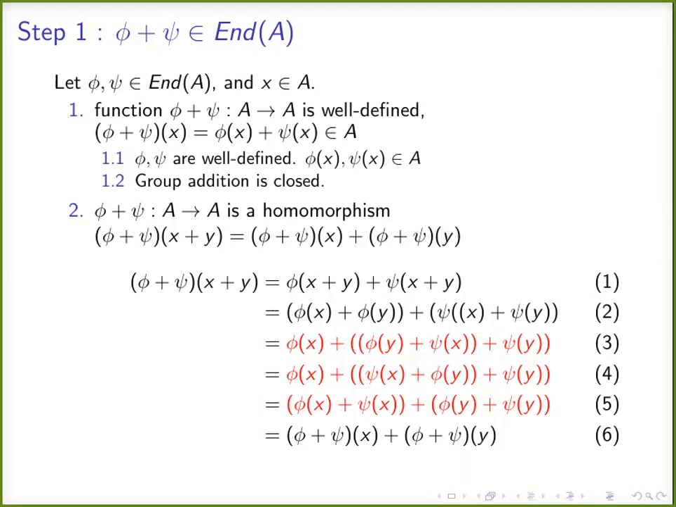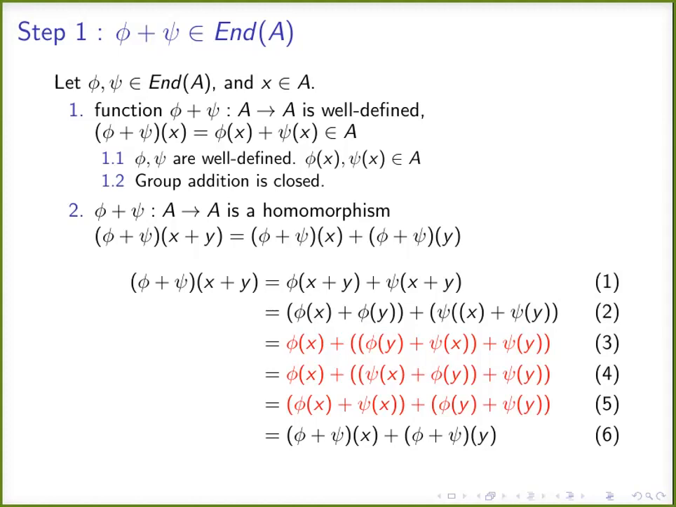Second, coming to the second property, phi plus psi from A to A should be a homomorphism. To check this, we take an element x plus y. X and y are elements of group A, and x plus y is another element in A. So we need to prove that when we apply the homomorphism to x plus y, we get image of x plus image of y. This is the homomorphism property.